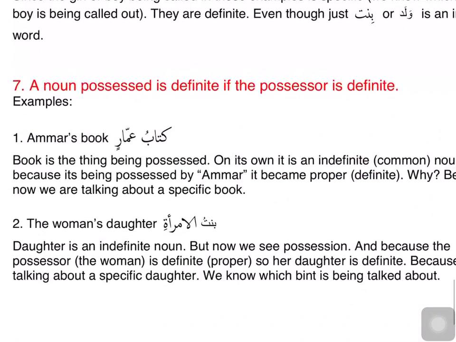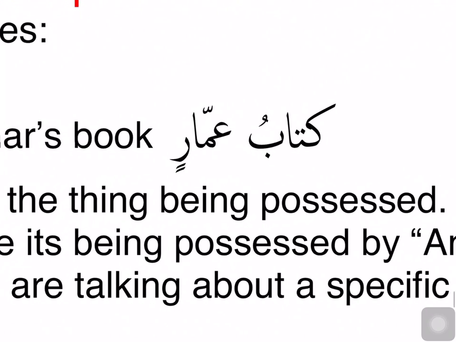The seventh category which makes an ism ma'rifa is if the mudaf ilay is ma'rifa, the mudaf is ma'rifa. So we have two examples here. Kitabu Ammarin. This is an idafa construction. We talked about it in our lesson. It's saying the book of Ammar or Ammar's book.